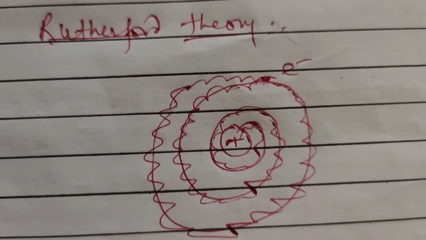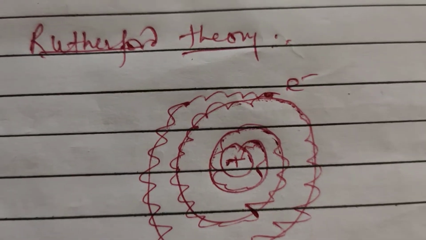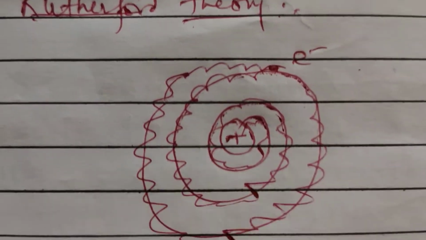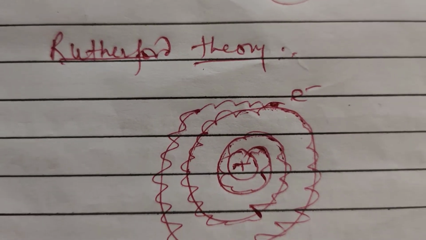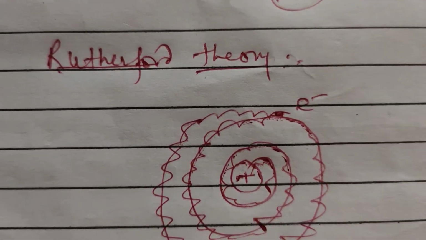So according to Rutherford, the atom must give a continuous spectrum, but by further inventions and theories, the atom gives a line spectrum, which was confirmed by Bohr's theory.